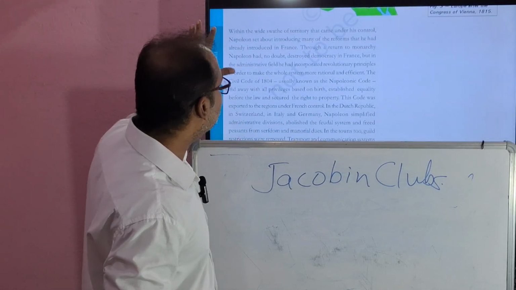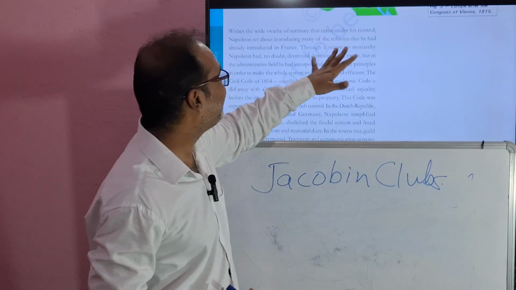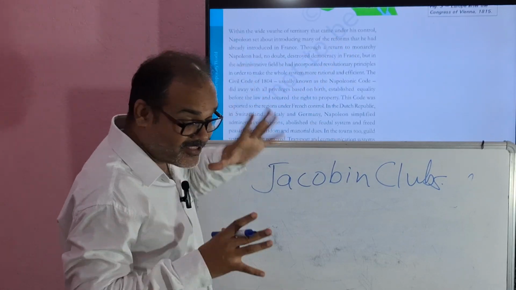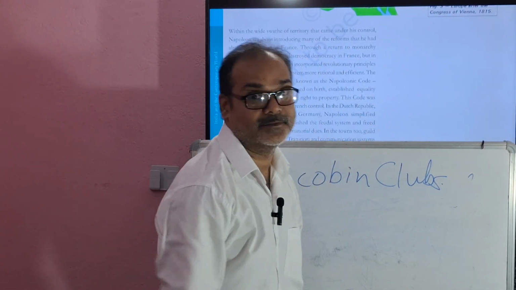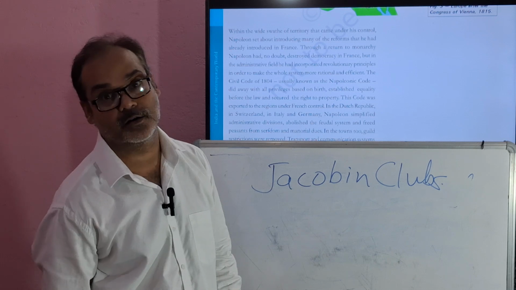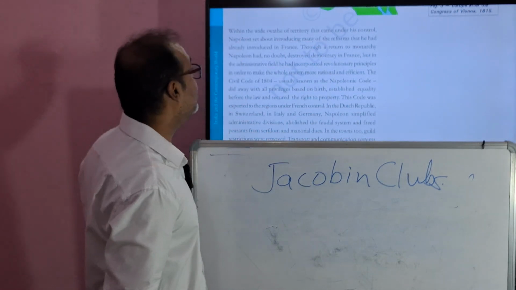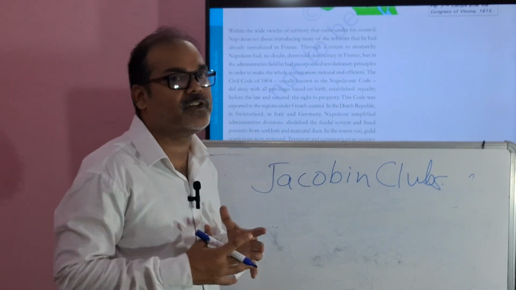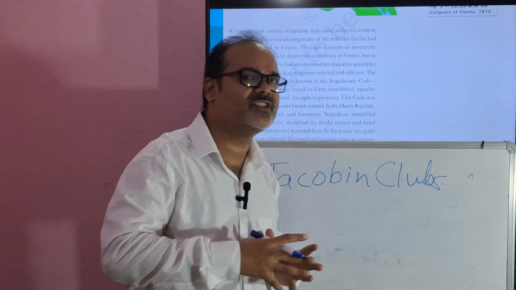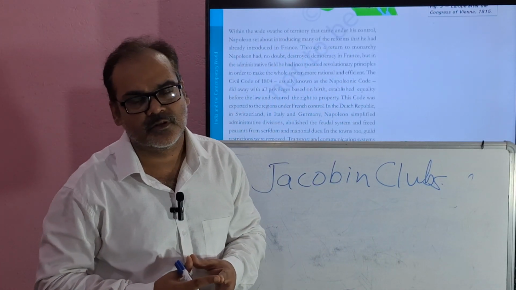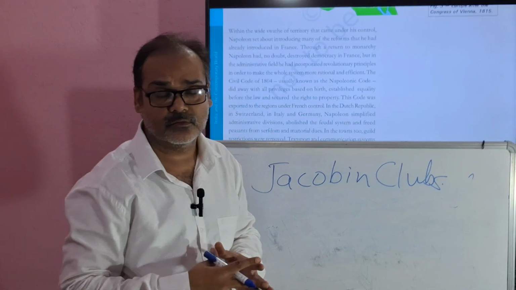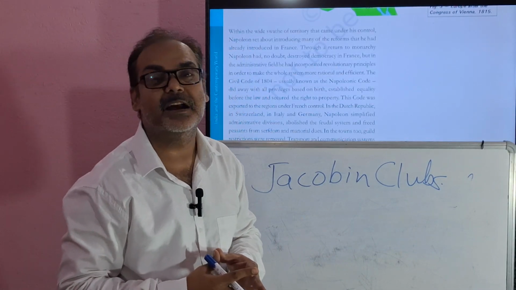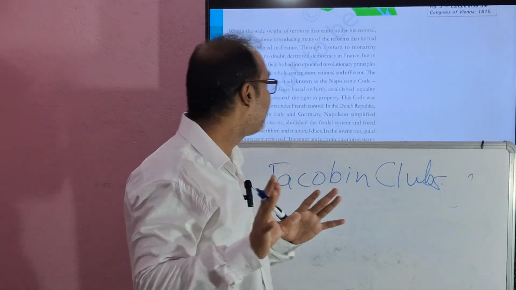Now, within the wide swathe of territory that came under his control, comes the entry of Napoleon Bonaparte. Napoleon set about introducing many of the reforms. He brought so many changes. He brought monarchical rule also, but he made so many changes. What type of changes?